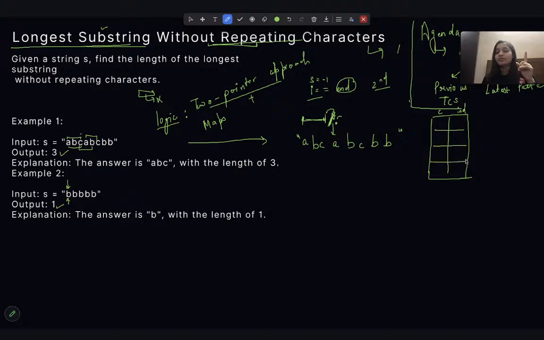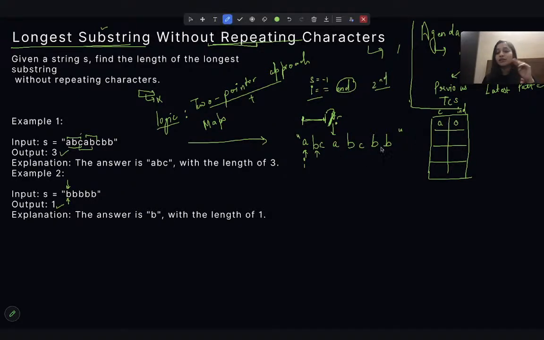Okay, let's start. So right now I'm here, right? I started from here. My i is here. I checked, my map is empty, so this is definitely not a repeated character. So A will go in, and index 0 will come here, right? Then I will come here and I will check. Then I will come here. This is again not present in my map.